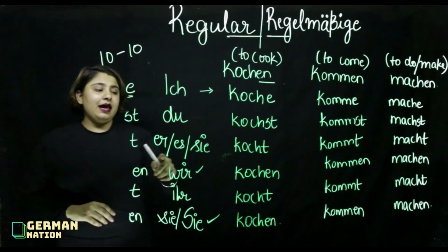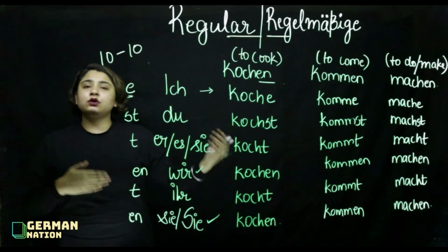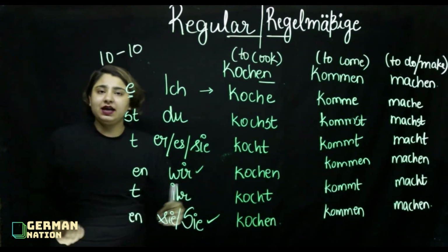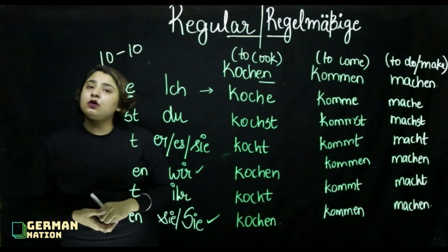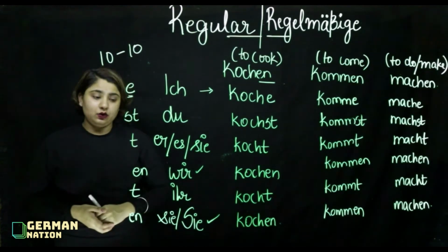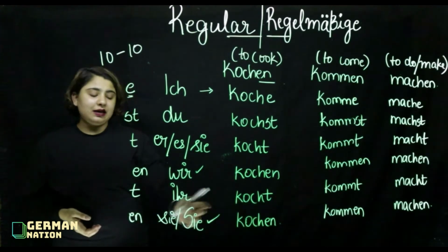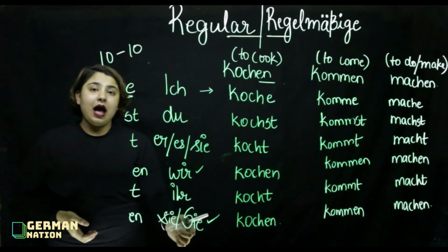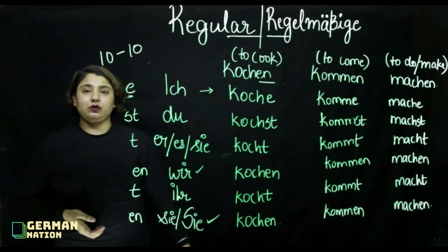Er, sie, es kocht. So he is cooking, she is cooking, it is cooking. Wir kochen. We are cooking. Ihr kocht. You all are cooking. And sie kochen. That means they are cooking. And formal you, Sie kochen. You are cooking.